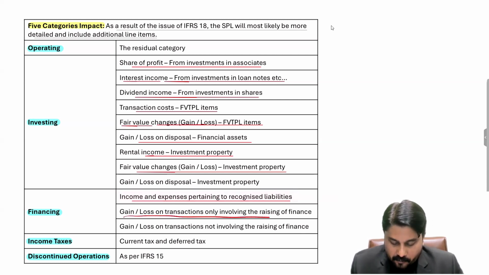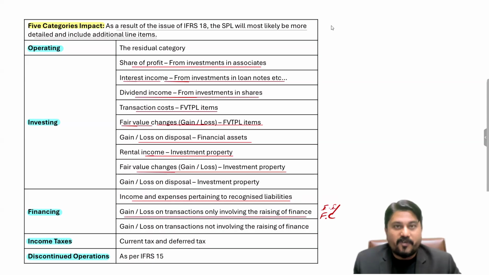And thereafter, for example, you have to pay interest, also termed the finance cost, because you have raised the finance for the business, you have issued the loan notes, you have issued the redeemable preference shares. On one hand, you raise the finance, but on the other hand, you have to pay yearly interest.